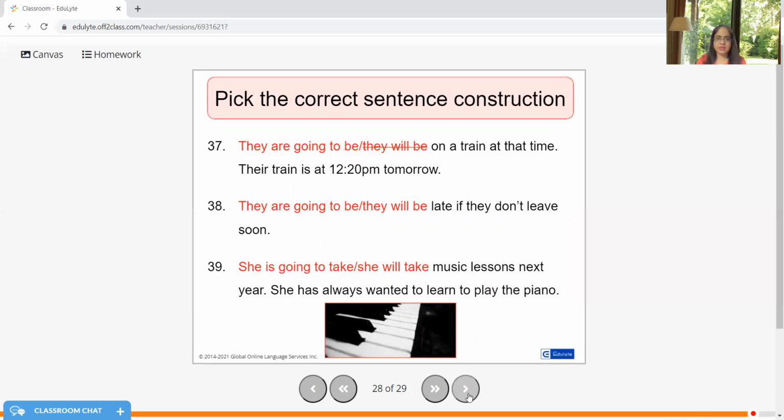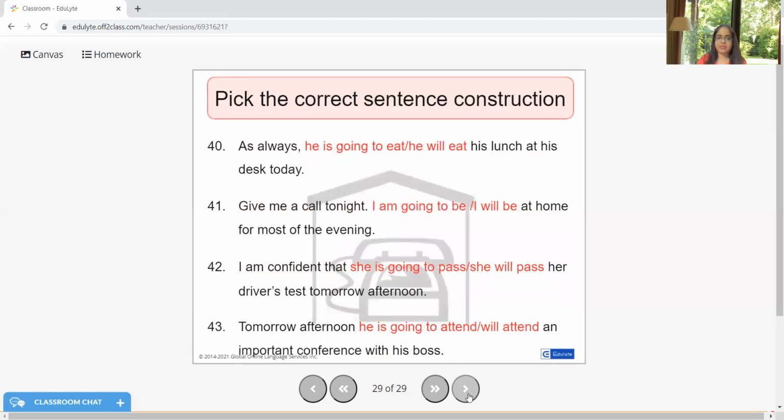She is going to take music lessons next year. Surety. As always, he's going to eat his lunch at his desk today because this is pointing towards some kind of surety. Give me a call tonight. I am going to be at home. I'm confident that she will pass her driver's test tomorrow afternoon. Tomorrow afternoon, he's going to attend an important conference.